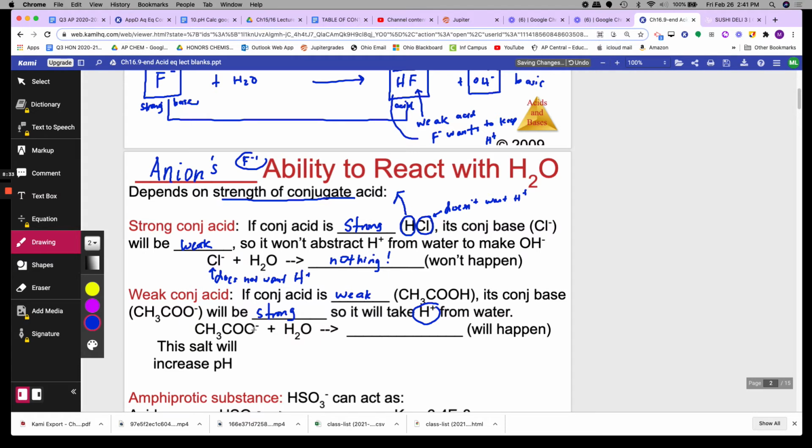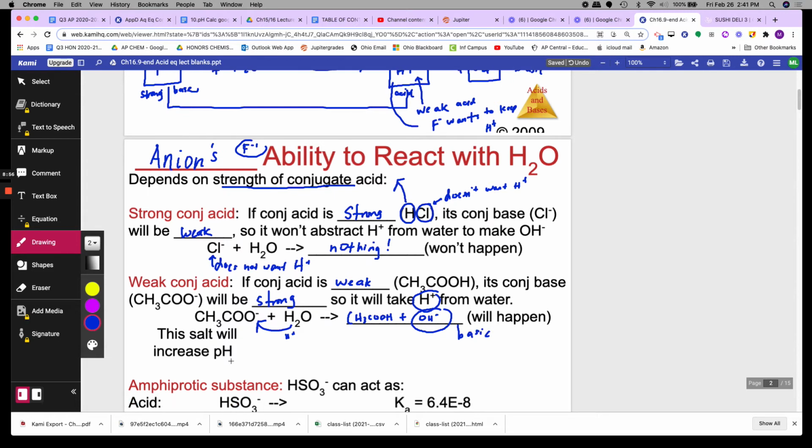CH3COO minus plus H2O extracts that H plus, becoming CH3COOH plus OH minus. The OH minus is left over, so this will cause your solution to be basic. The salt will increase the pH.